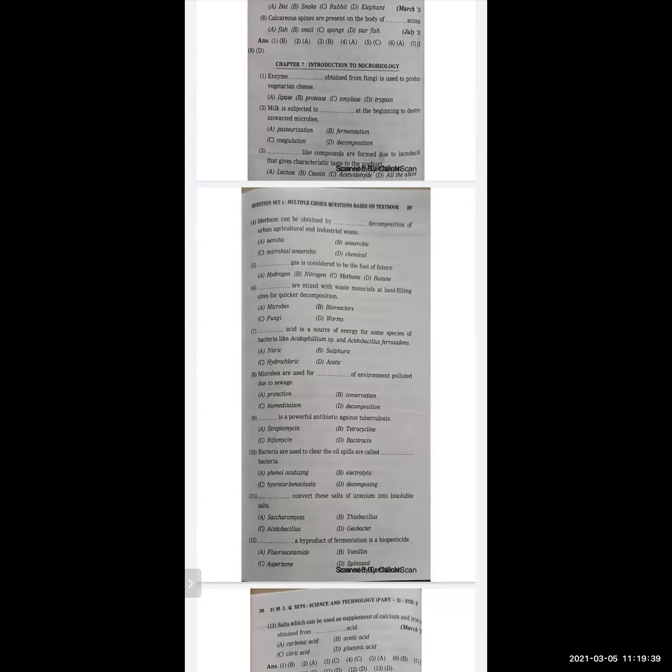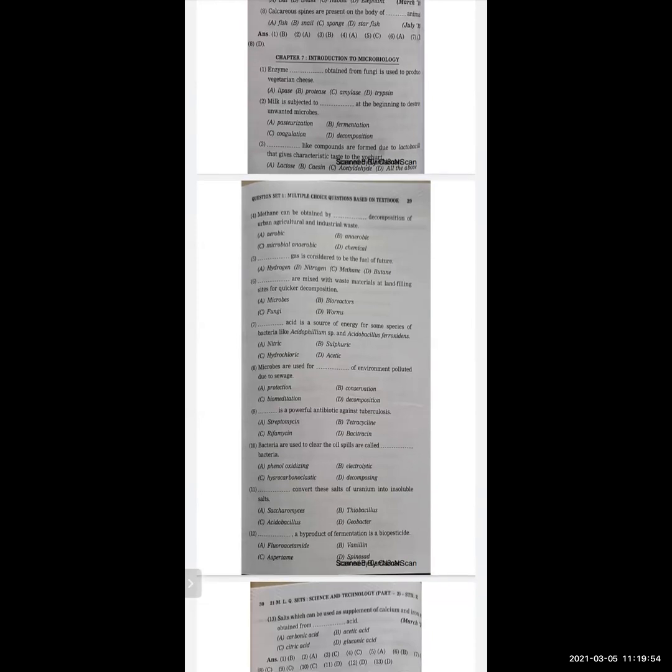Next, microbes are used for dash of environment polluted due to sewage. Options are protection, conservation, bioremediation, decomposition. And the correct option is bioremediation.